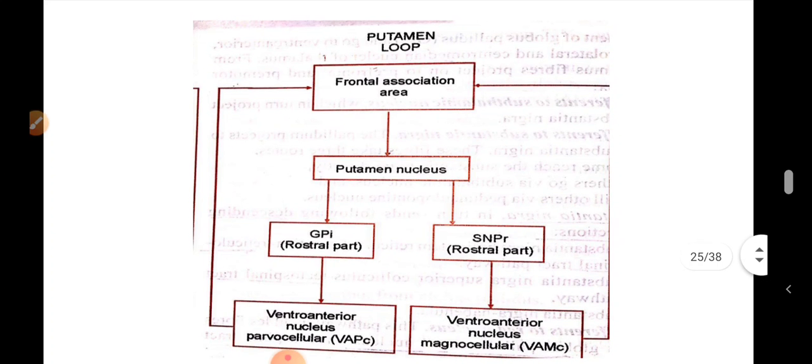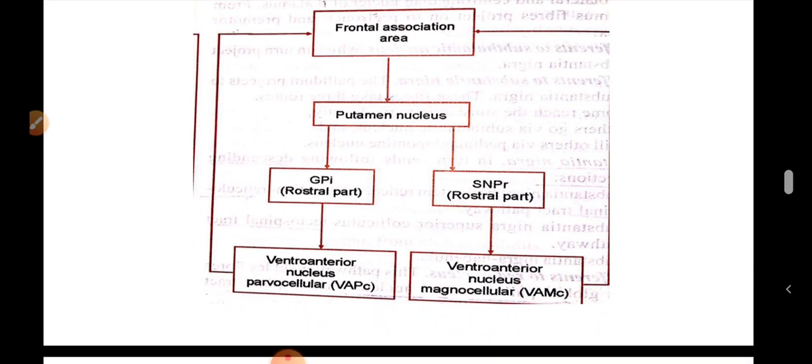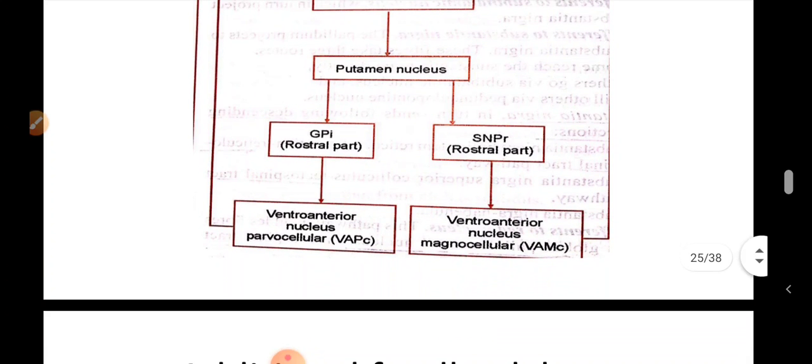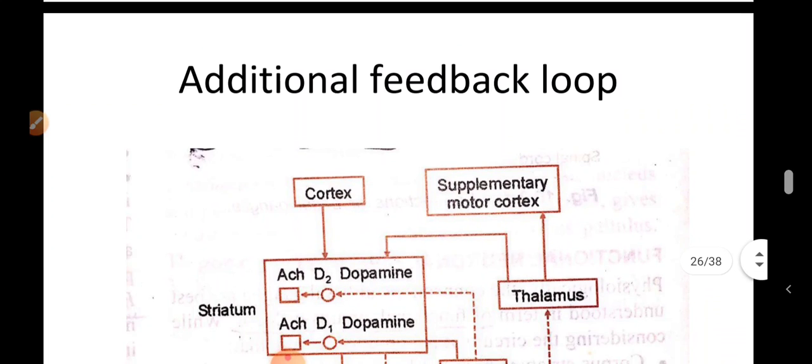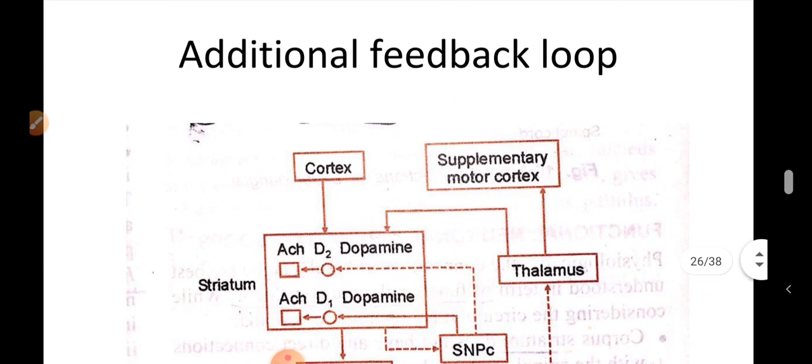So, again the same diagram: the cortex, putamen, then the globus pallidus, substantia nigra will go to thalamus, and from thalamus to cortex. This is the additional feedback loop. So, till now we have seen the primary feedback loop. This is the additional feedback loop.